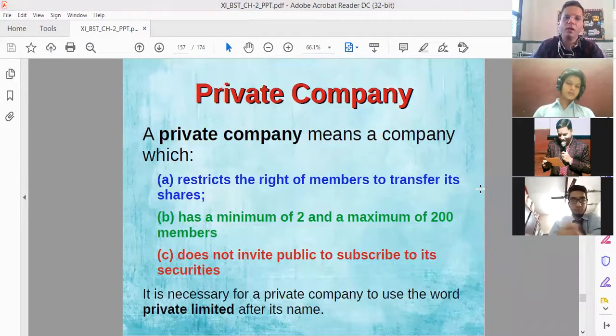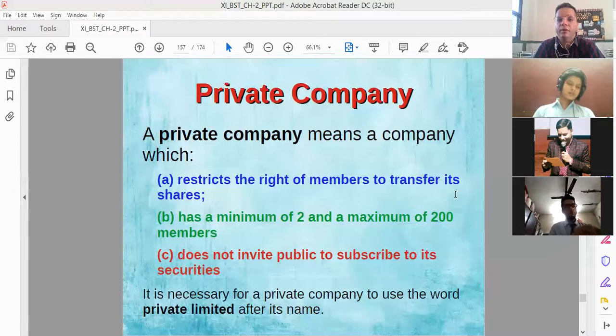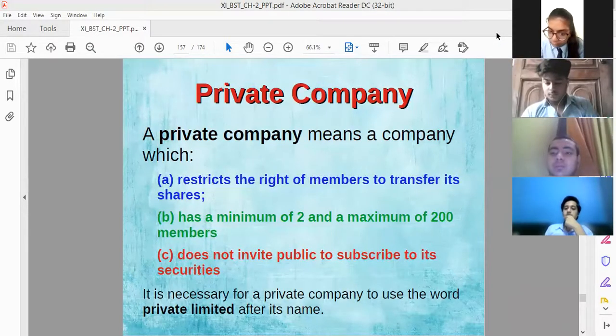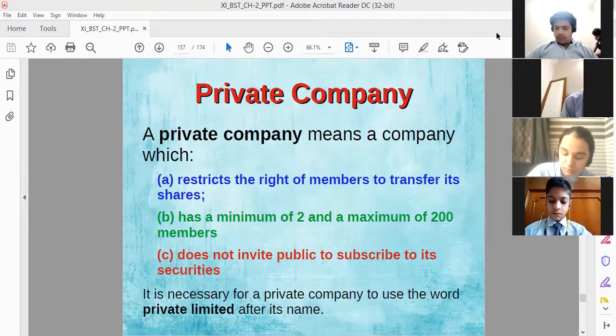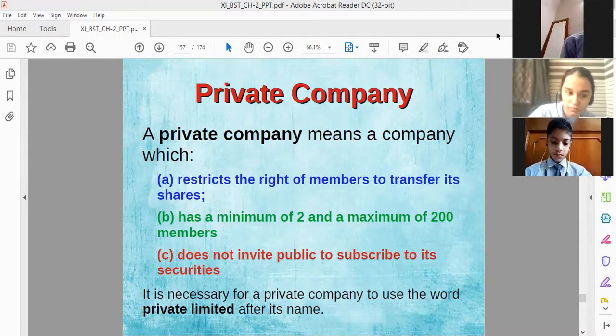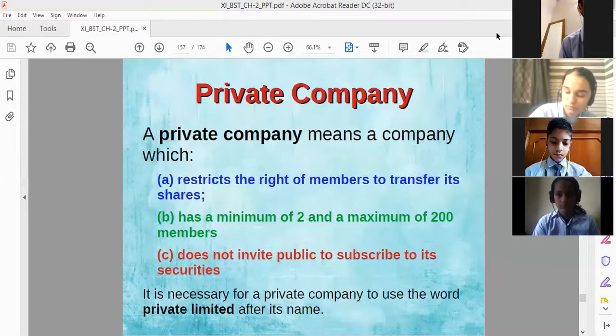Then the second point is, it has a minimum of 2 and a maximum of 200 members. There is a limit also on the maximum members of the company. The minimum will be 2 members only, which means if you want to start a private company, you can have just 2 members and you can start the private company. And maximally there would be 200 members, which means the maximum members of the private company can be 200. So there is a restriction imposed on the members also of the private company. Minimum 2 members to start a company, and maximum 200 members in the private company, right? The private company does not invite the public to subscribe for its securities.